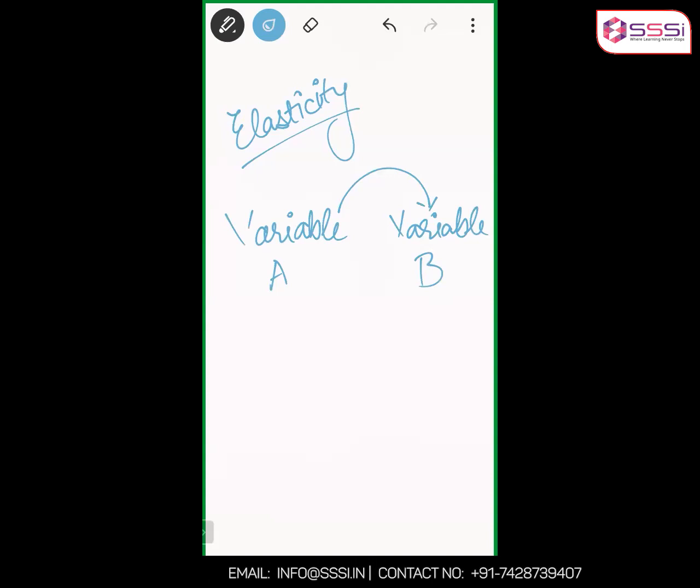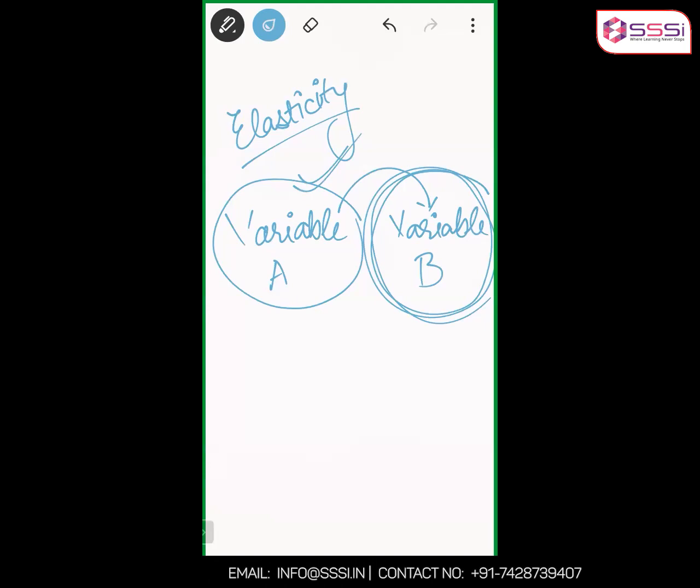We don't know what the direction is. It may happen that if A is increasing, B may increase, or if A is increasing, B may decrease. Both cases are possible, but here we are concerned about the change, not the direction. The qualitative statement is already given to us by the law of demand. Here what we are looking at is, if variable A is changing, what will be the degree of change in variable B due to change in variable A? That is the elasticity of variable B.